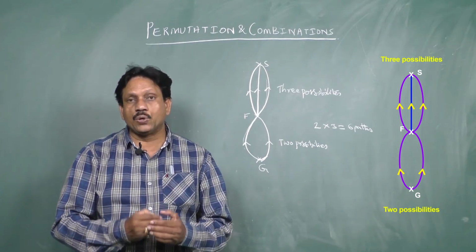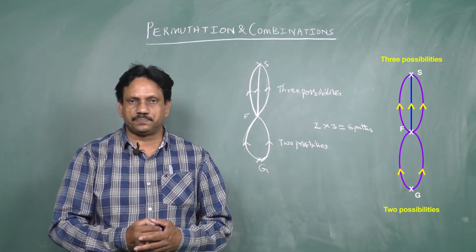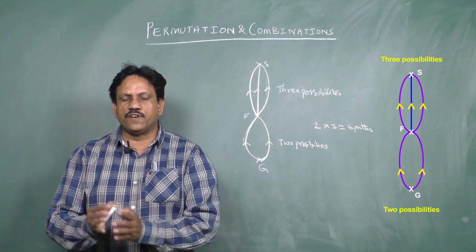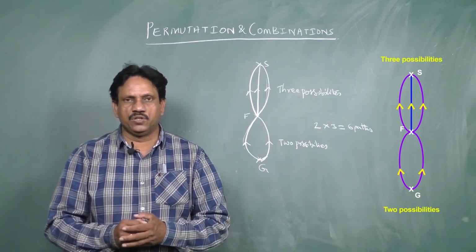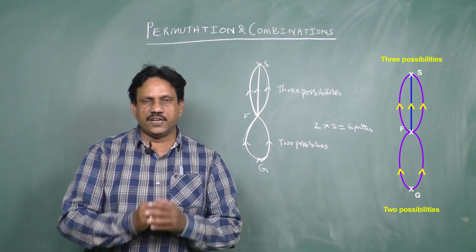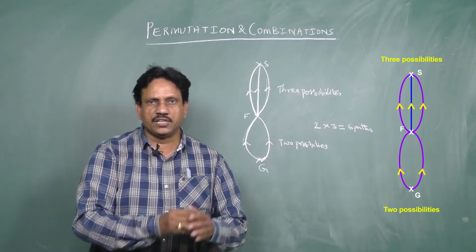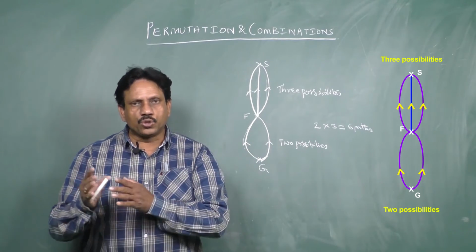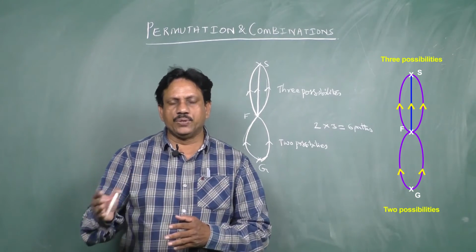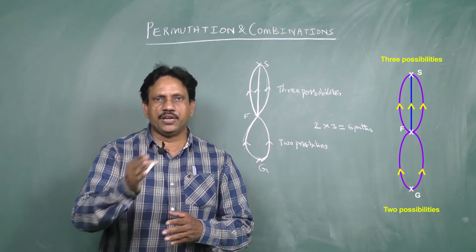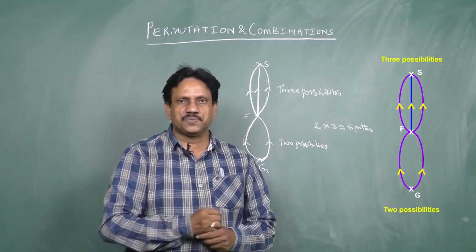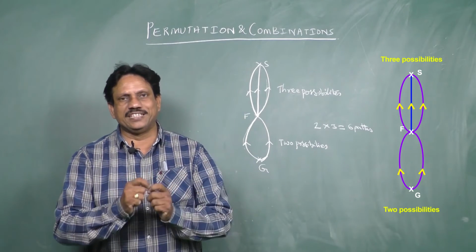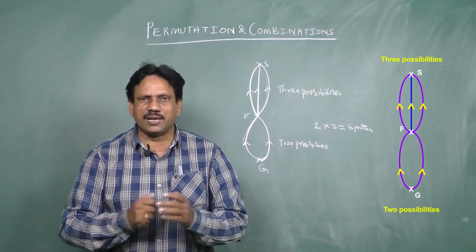Students, we can also extend this rule. That means the first work can be done in M ways, the second work in N ways, the third work in P ways, the fourth in Q ways, and so on. Now to complete the total work, you can use the rule as M into N into P into Q and so on. So like that we can extend or generalize the multiplication theorem.